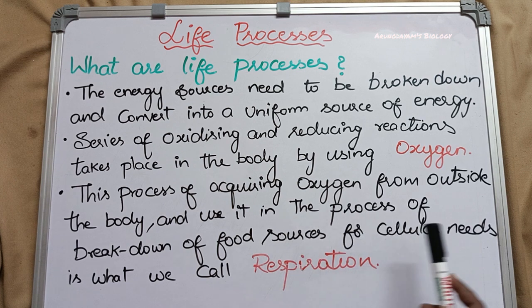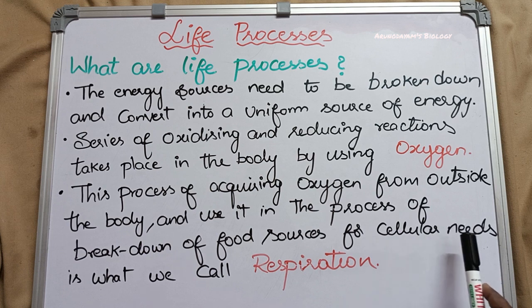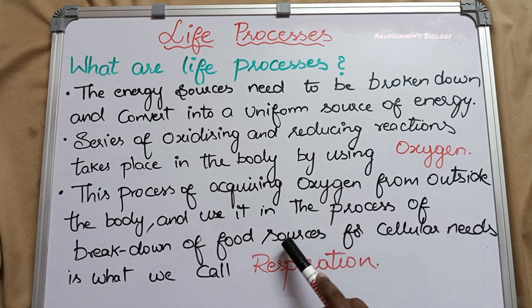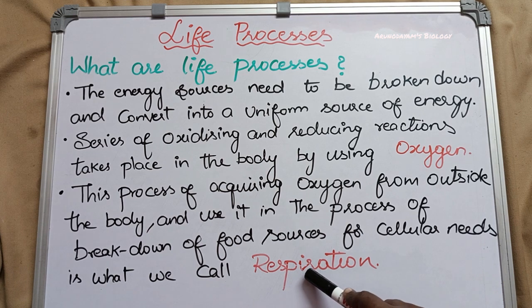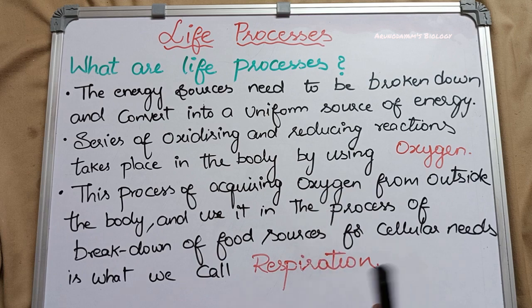This energy is useful for cellular needs, the needs of our cells. So the energy which is released from our food sources is useful for our cellular needs. This whole process is called respiration, which is the second type of life process we are going to learn in this chapter. So this is about our second life process, respiration.